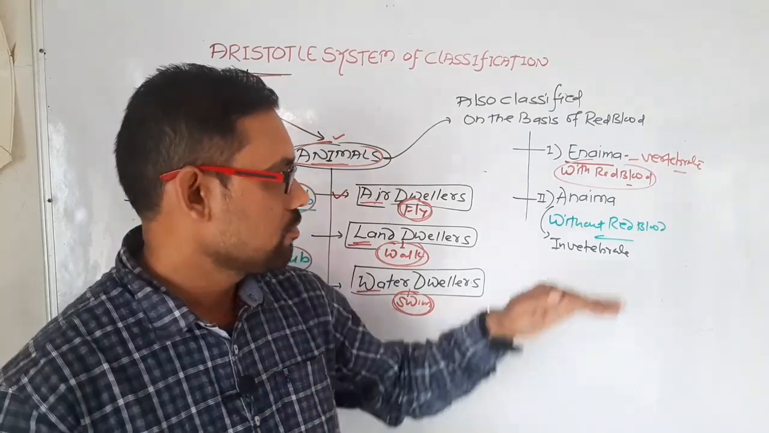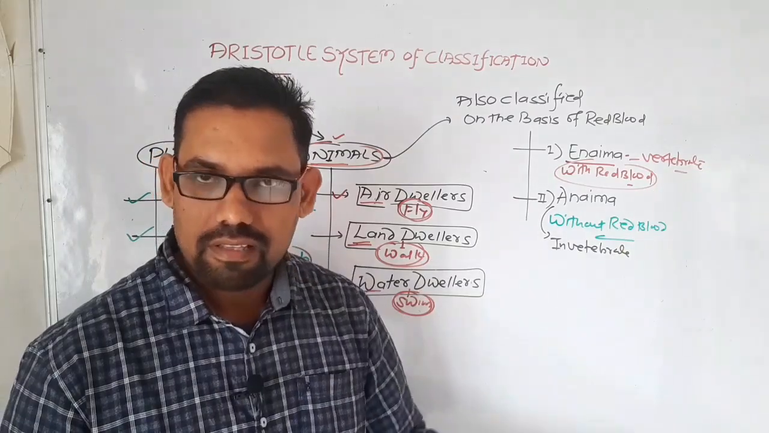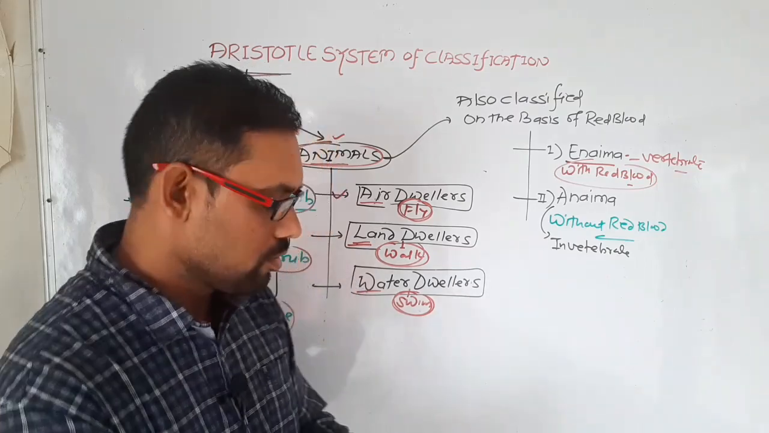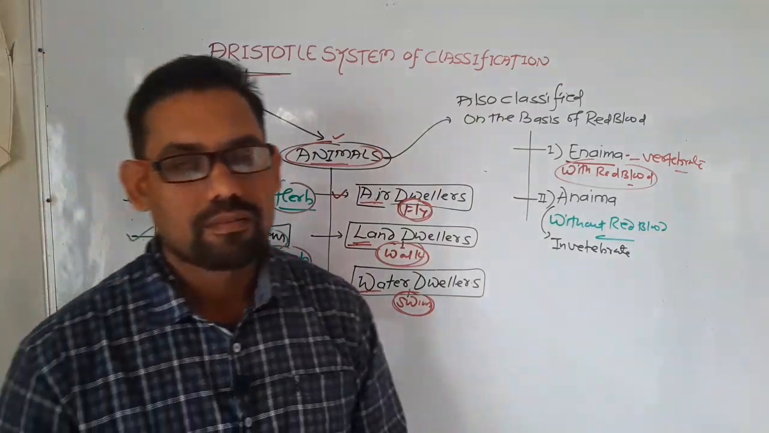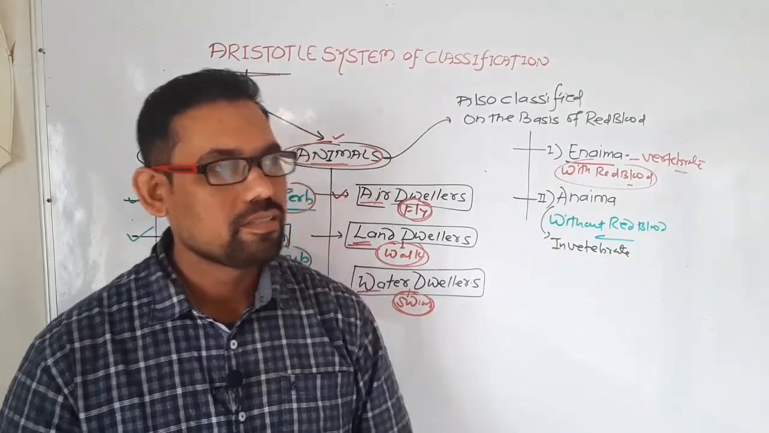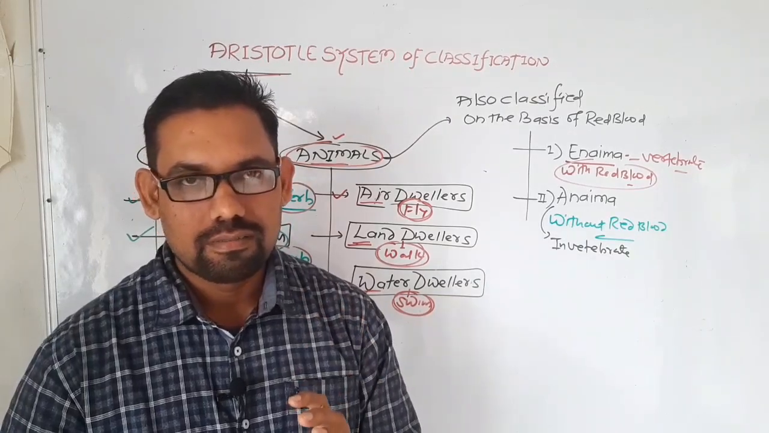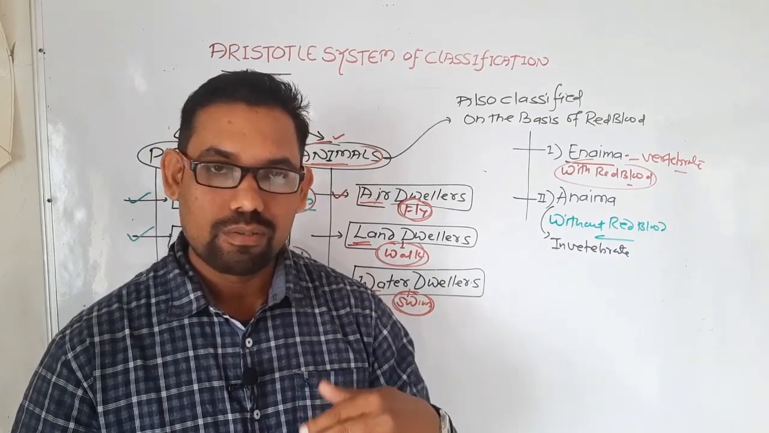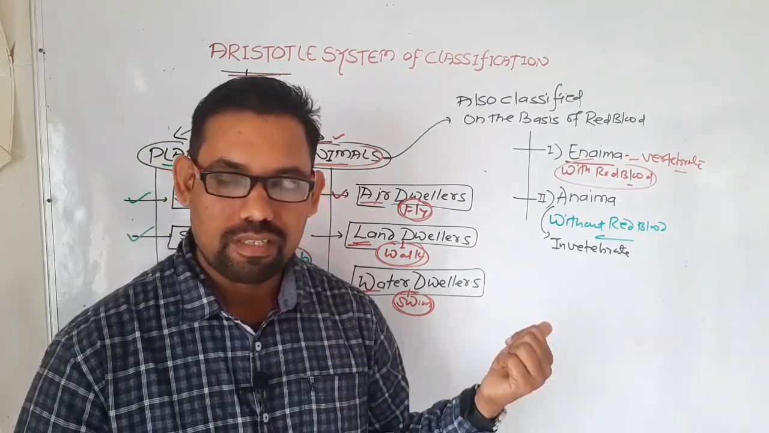So look at that. Mostly in the case of Enaima, the vertebrates are included, which definitely have the red color. When we go to the Anaima, it includes the invertebrates. So this type of classification was made by Aristotle. So in the case of Enaima, what types of organisms are there? Viviparous quadrupeds, those organisms that give birth to their young ones, we call viviparous quadrupeds. That type of classification they made.